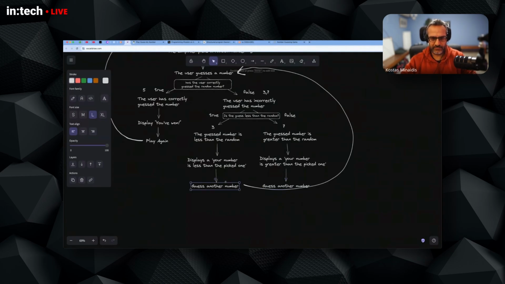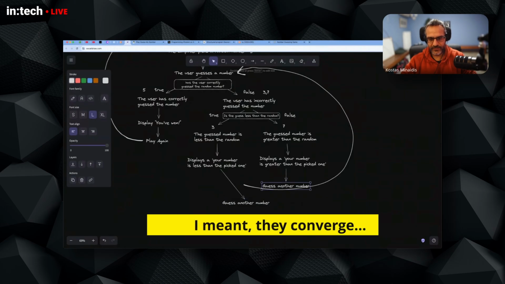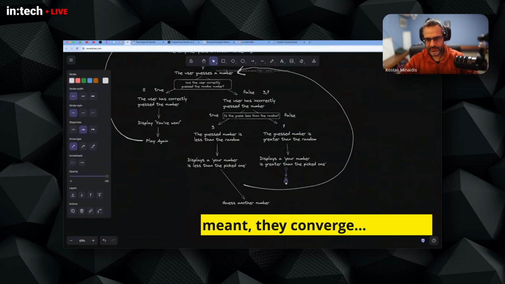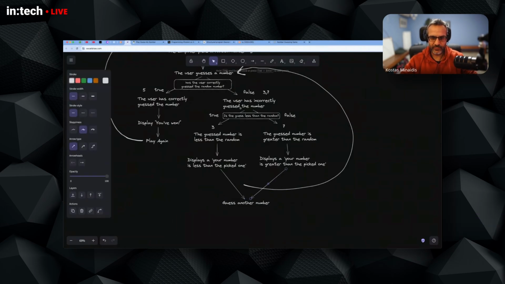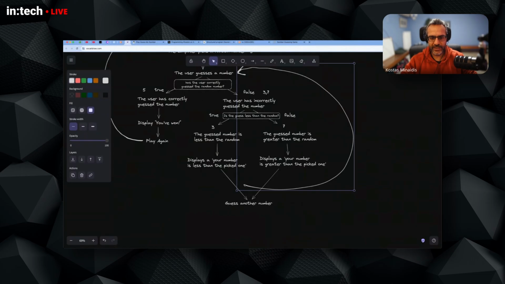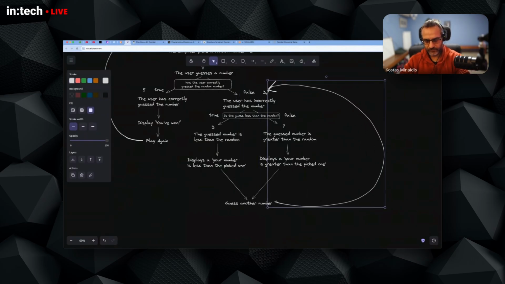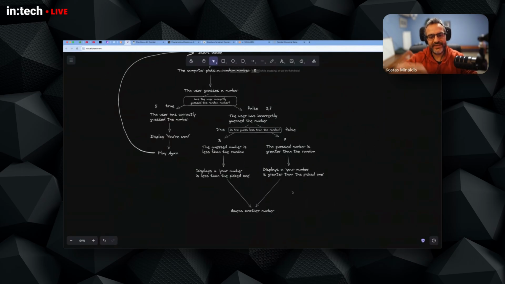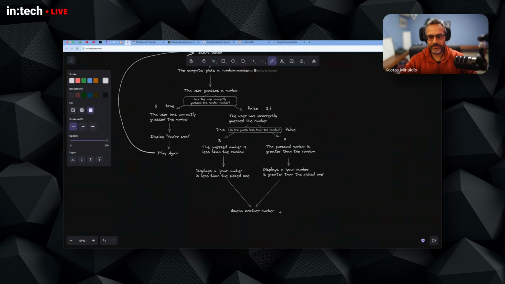They diverge right here. After we have taken this path, either the greater or the less, our program continues in a linear fashion. So we diverge to a single point, and then we have the same